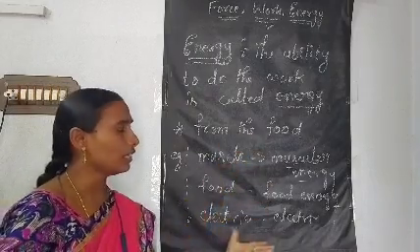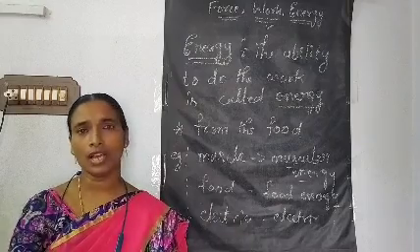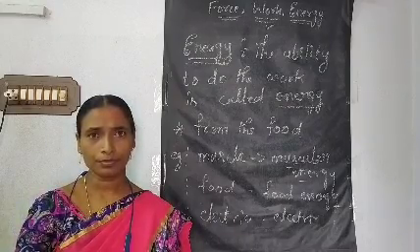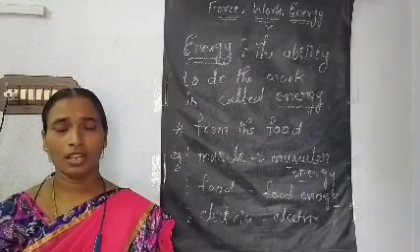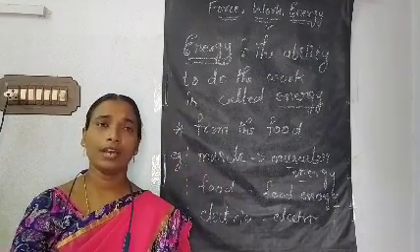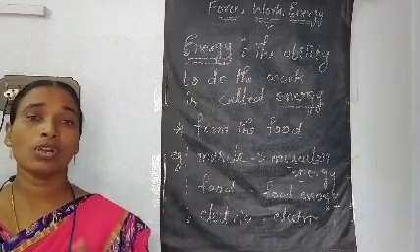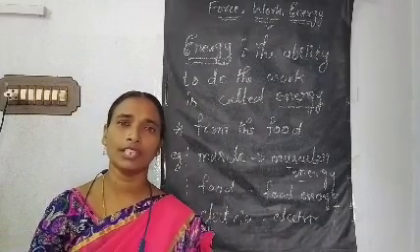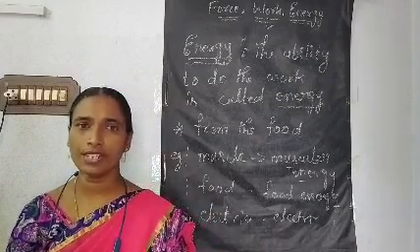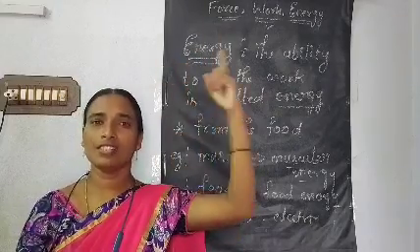So these are the different forms of energies that we are getting. One more thing I want to introduce: the energy which we are getting from the sun. Nowadays, so many people are using solar cookers and solar panels to heat water. From where are they getting energy? From the sun.